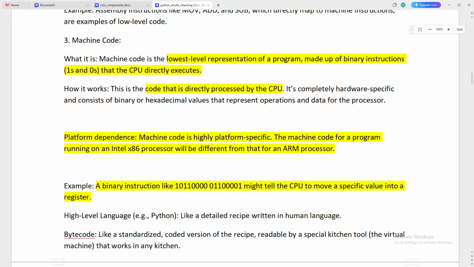One thing you have to note in your mind: in many students' minds the question arises, if code is translated into binary instructions, 0 and 1, why can it not run on multiple platforms?